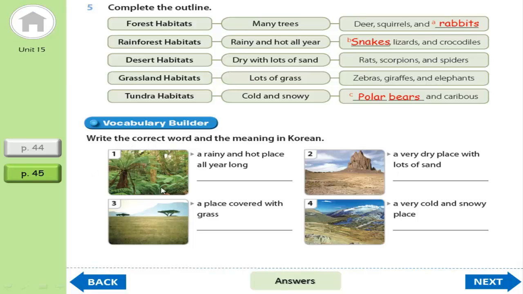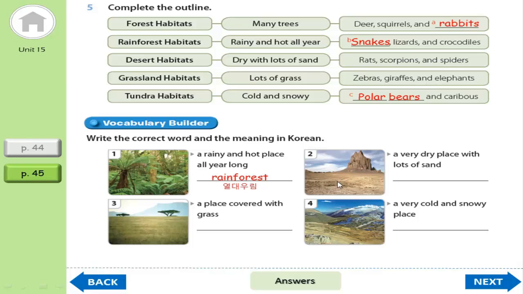Okay, we see some pictures. Picture one. Where is it? Okay, let's look at picture one. A rainy and hot place all year long. So what word should we put here? Okay, so rainforest. Let's continue to picture 2.